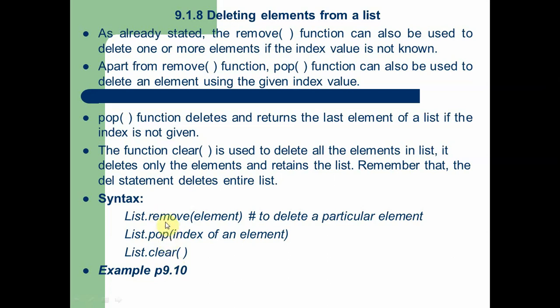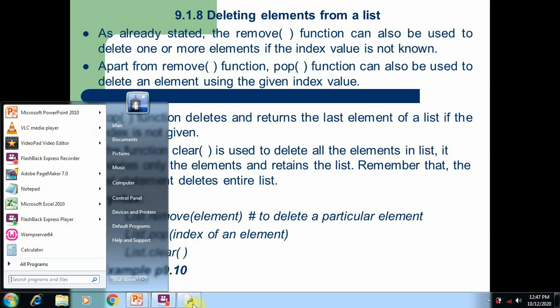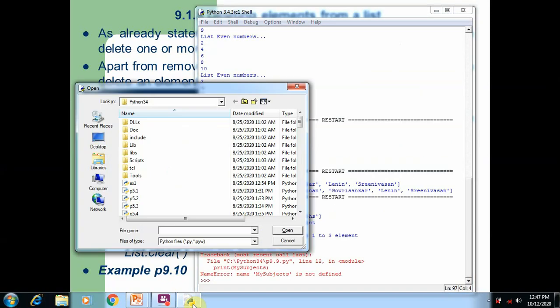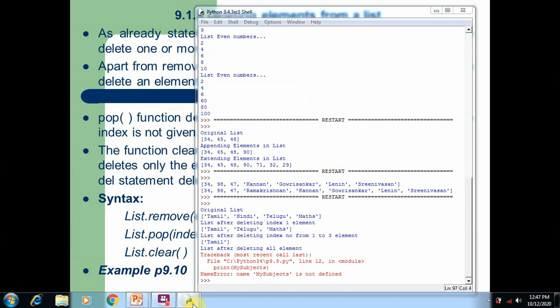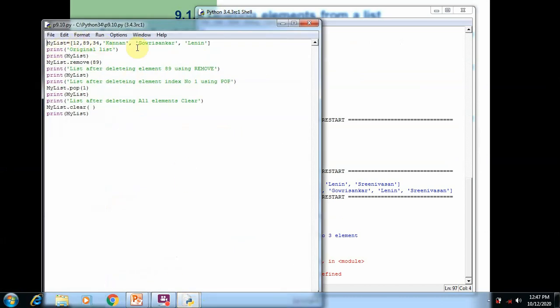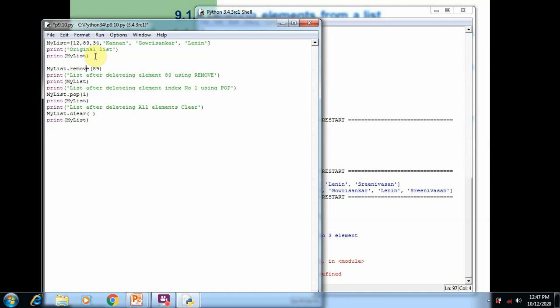Now we can understand these three functions, remove, pop, and clear, in program 9.10. So open program 9.10. Here you can see an original list is created with six elements: 12, 89, 34, Kannan, Gauri Shankar, Lenin. We print the original list. After that, we use the remove function, where we remove the element 89, and try to print the content. After printing the content, we are going to remove a single element by using the pop function, where we mention the index number.